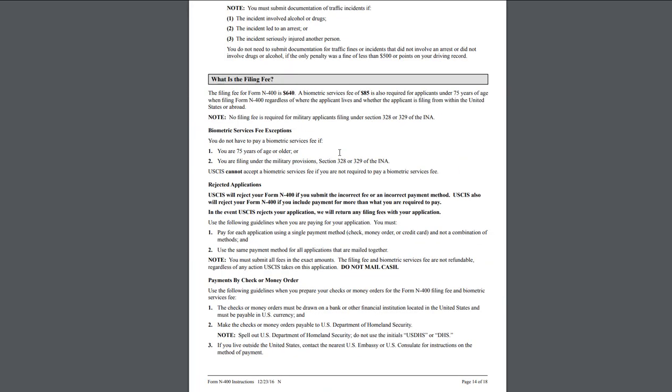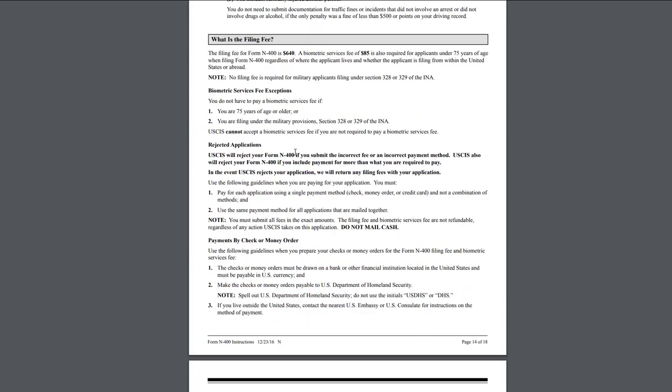Okay, we are getting to the filing fee. Now, the filing fee currently, as of today, which is June 2019, is $640 and a biometric fee of $85. So $640 plus $85.